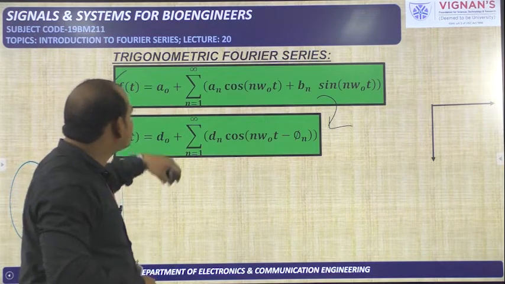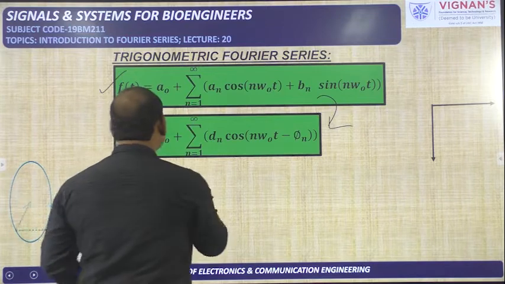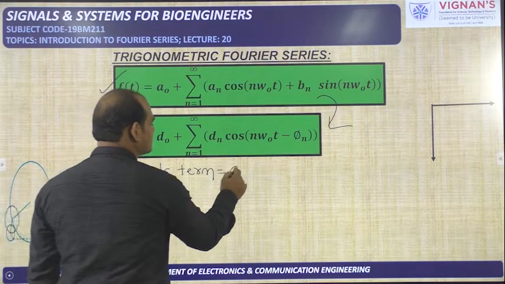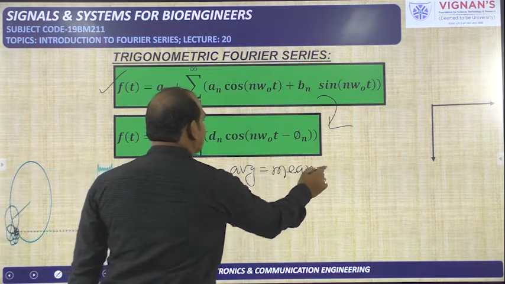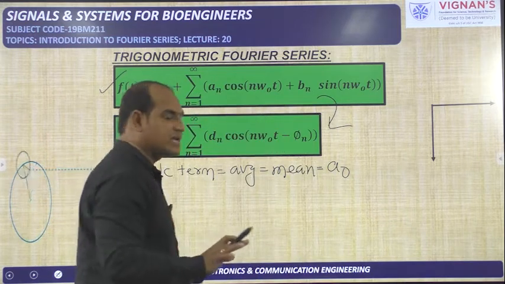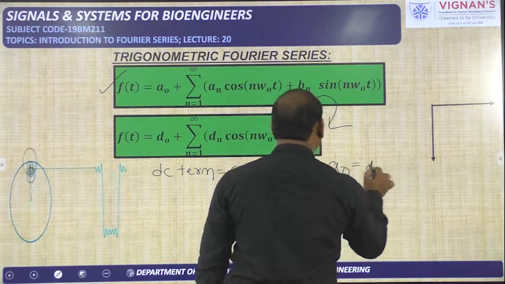If you observe these two, f of t is equal to a naught and f of t is equal to d naught. So here the DC term, average term or mean, these are the same. All these things are given by a naught only. A naught is nothing but DC, as I have already explained, and that is equal to d naught in this case.